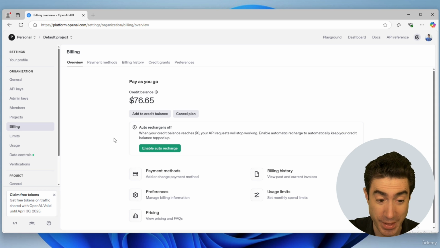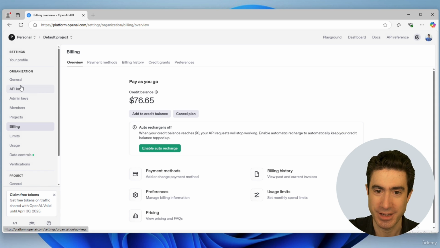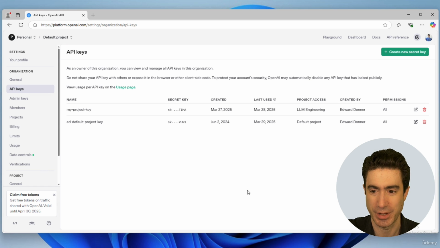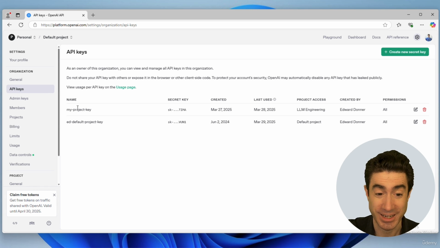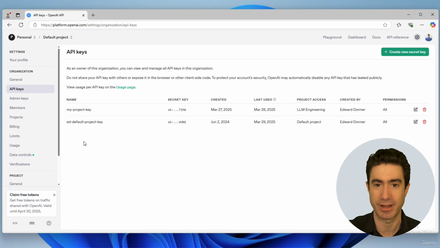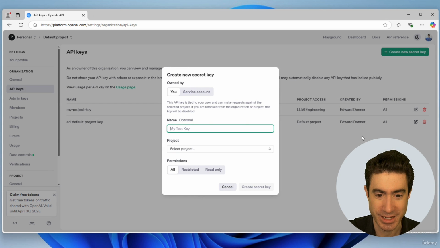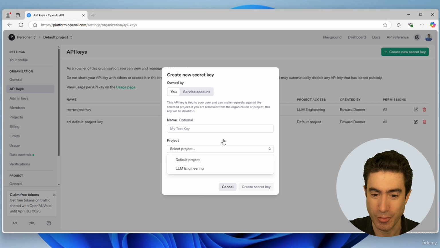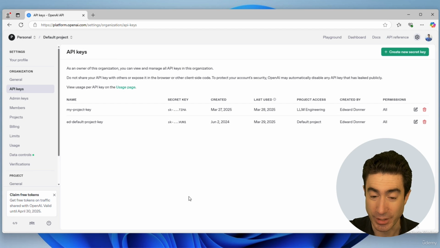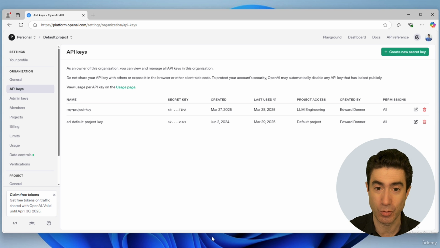Okay, and once you've done that, you then have to go to the API keys section. And this is super important. This is where you get to set keys that will be how you will access this API from your computer. The way that you'll do that is you'll press create new secret key. You'll put in any name you want, just to remember it in the future. Make sure that for select project, you have default project, so it's for everything, and have all permissions, then press create secret key, and you will get a new key, and you can copy it into your clipboard. You have to do that to make sure that you preserve it,